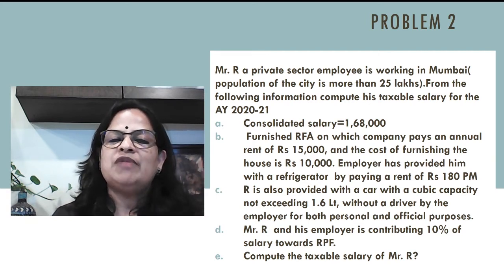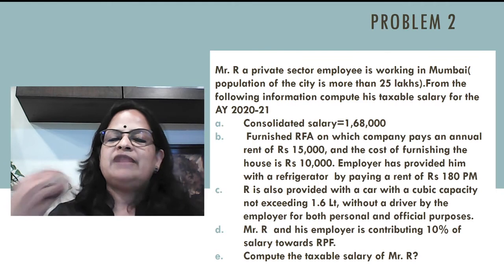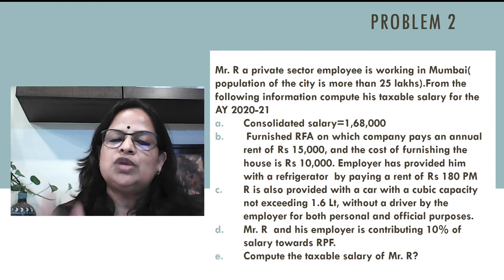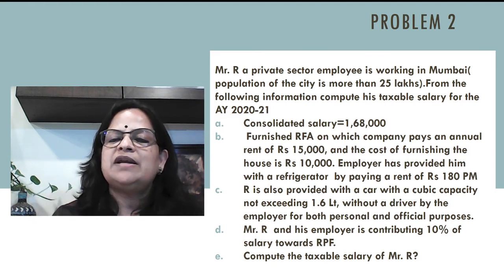So employer has provided him with a refrigerator by paying a rent of rupees 180 per month. I told you refrigerator hiring charges. Any item if they are taking on hire, we have to add along with the cost of furnishing. Now R is also provided with a car with a cubic capacity not exceeding 1.6 liter without a driver by the employer for both personal and official purposes. Please remember when car is provided, two rates. When they are using for personal and official purposes, 1,800 if its cubic capacity is less than 1.6. If it's more than 1.6, it's 2,400. Driver value is 900 per month.